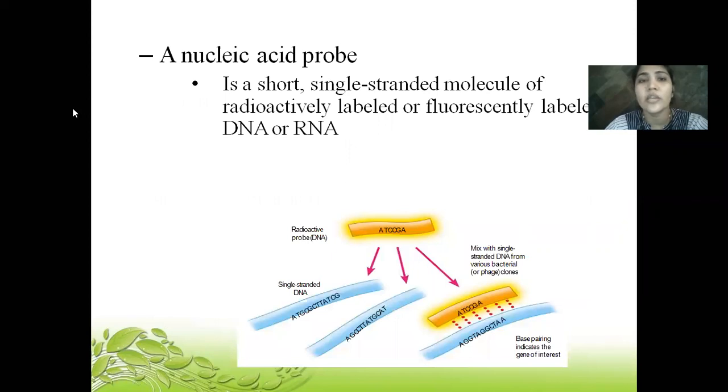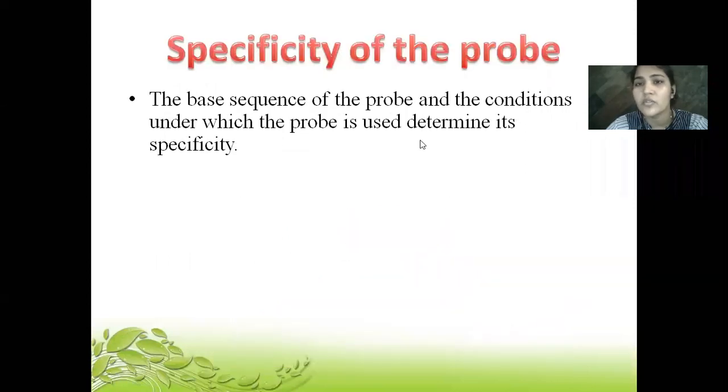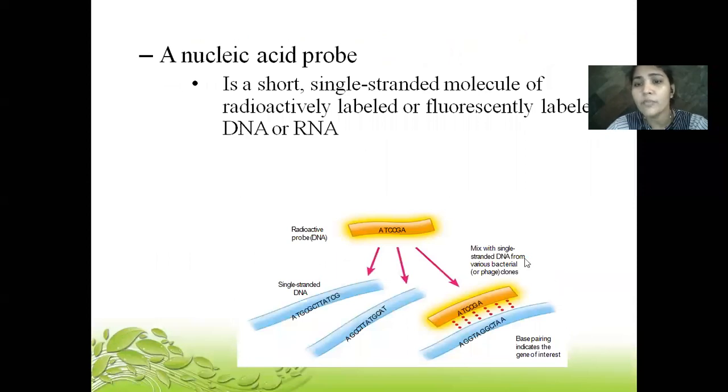So a nucleic acid probe is basically a short single-stranded molecule of radioactively labeled or fluorescently labeled DNA or RNA. So you have single-stranded DNA, as you can see over here, and this is your radioactive DNA probe, which is going to bind to this single-stranded DNA, and you will get the signal accordingly. Base pairing indicates the gene of interest.